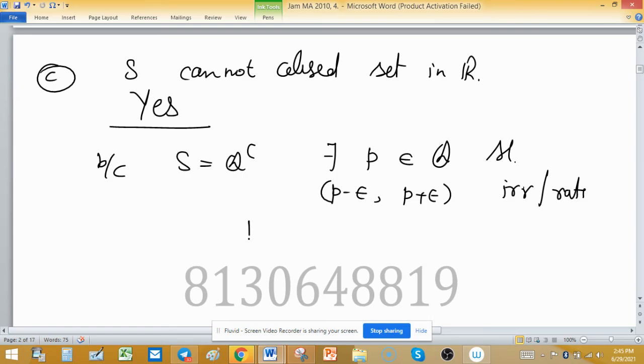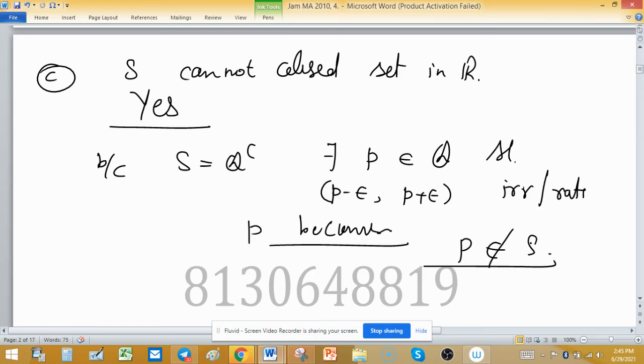Hence this P becomes a limit point, and this P is in Q, so it does not belong to S. That's why S cannot be closed.